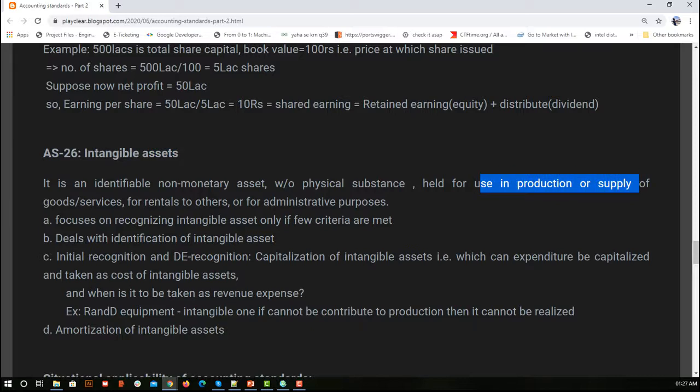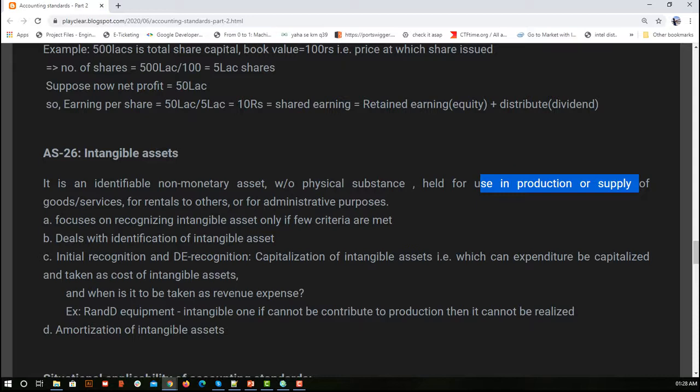It should have some effect on the production. If some other department has nothing to do with production, the intangible assets in that department will not be considered. So intangible assets which directly or indirectly affect production are the ones we consider here.